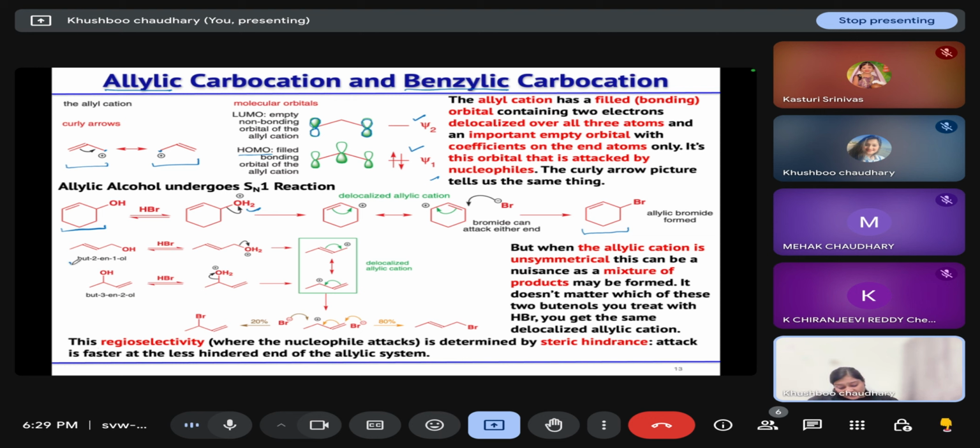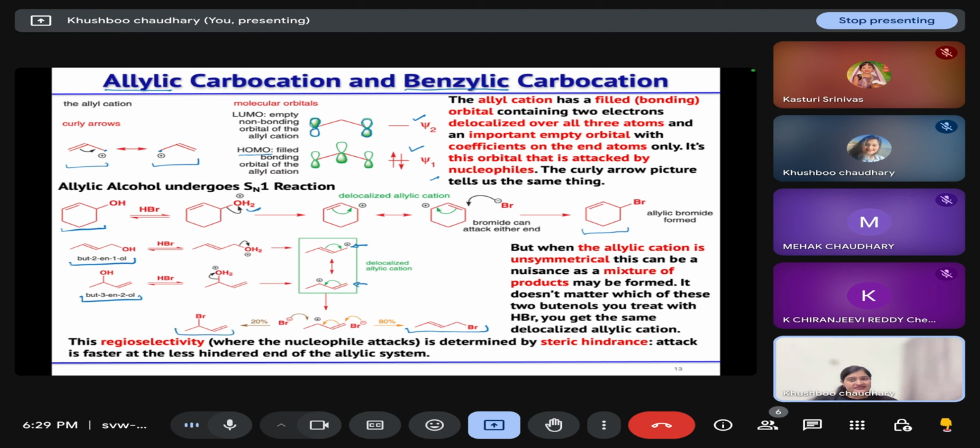But in the case of but-2-en-1-ol or but-3-en-2-ol, two types of carbocations are possible. One is allylic primary, another is allylic secondary. So in this case, you will get a more substituted alkene product and a less substituted alkene product. In an SN1 reaction, whenever such a regioselectivity problem occurs, the regioselectivity is decided on the basis of steric hindrance.